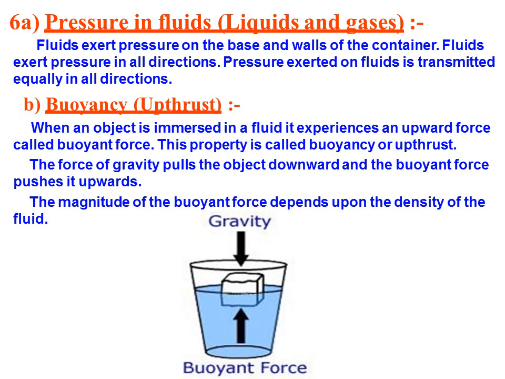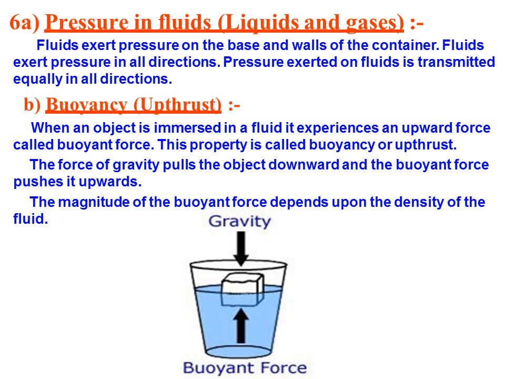So when an object is immersed in a fluid, it experiences an upward force called buoyant force. This property is called buoyancy or upthrust. The force of gravity pulls the object downwards, and the buoyancy force pushes it upwards. The magnitude of the buoyancy force depends upon the density of the fluid. So what do you understand by buoyancy or upthrust?